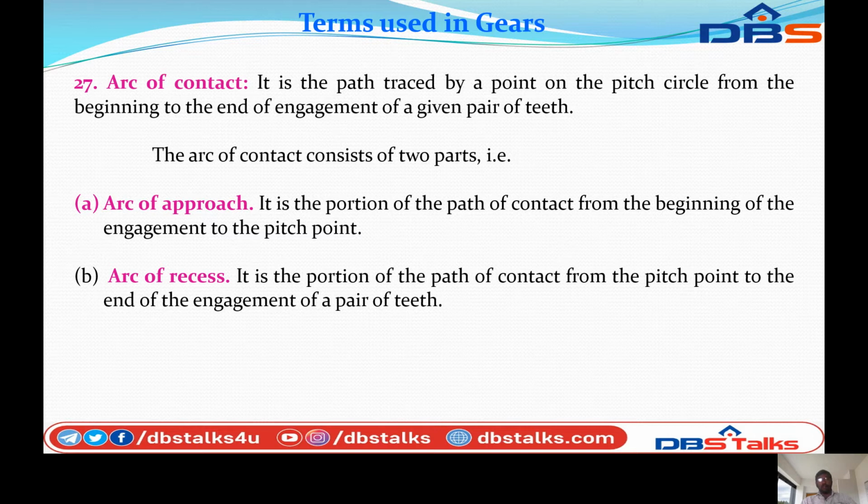Next, last one, arc of contact. It is the path traced by a point on the pitch circle from the beginning to the end of the engagement of a given pair of teeth. The arc of contact consists of two parts: arc of approach and arc of recess. Arc of approach is the portion of the path of contact from the beginning of the engagement to the pitch point. Arc of recess is the portion of the path of contact from the pitch point to the end of the engagement of the pair of teeth.